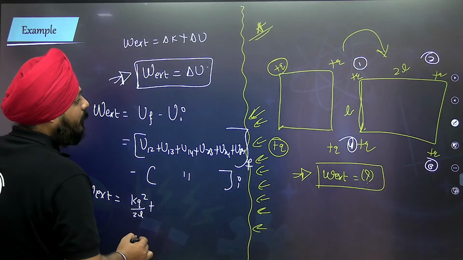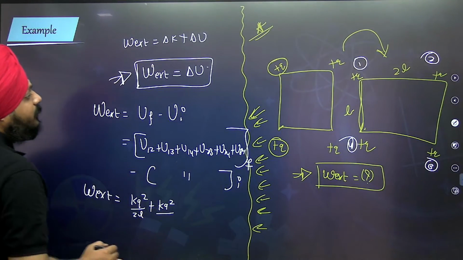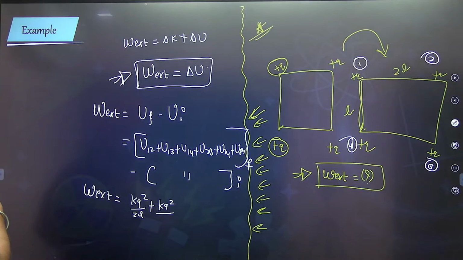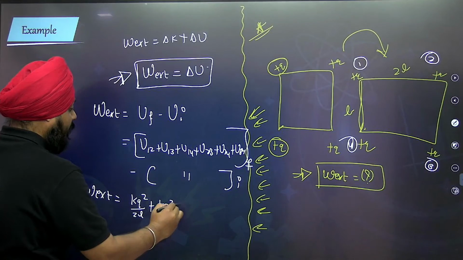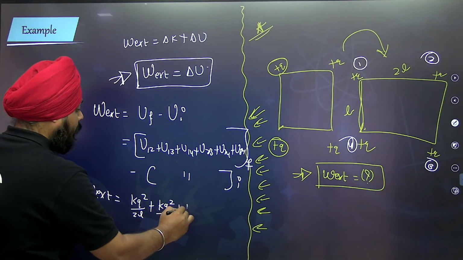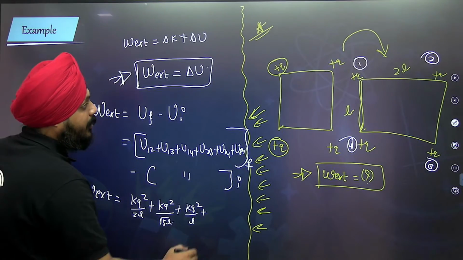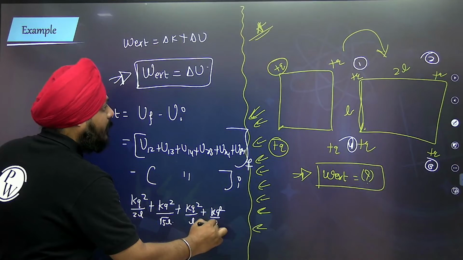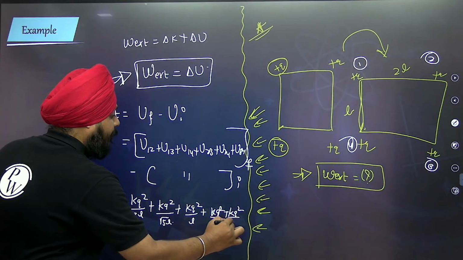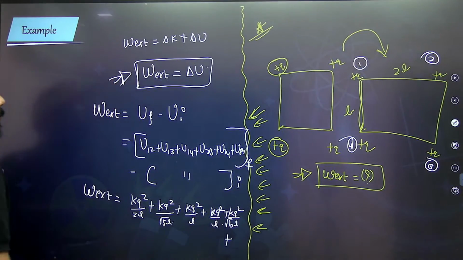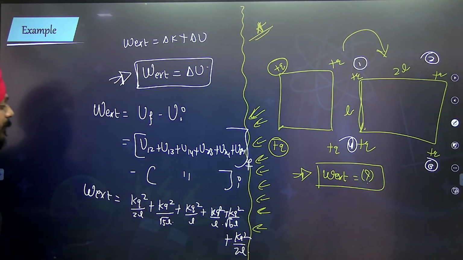Between 1 and 3 it is kq square divided by, now this is going to be weird, under root of 5l. 1 of 4 is kq square by l, 2 of 3 is kq square by l, 2 of 4 is kq square by under root of 5l, plus 3 of 4 is kq square by 2l.